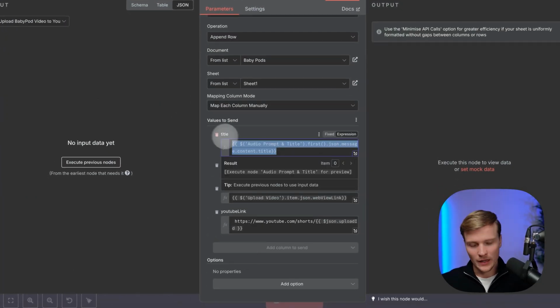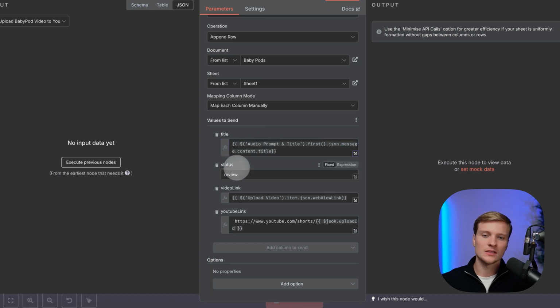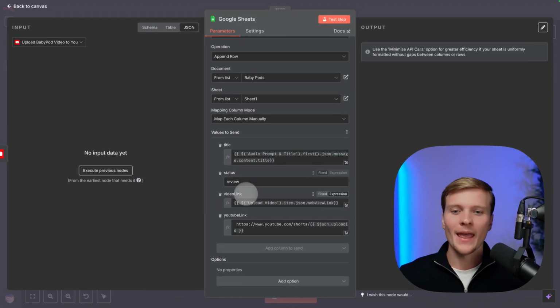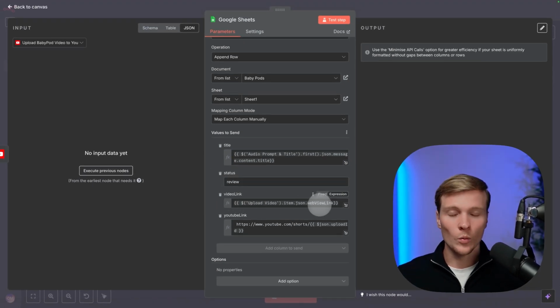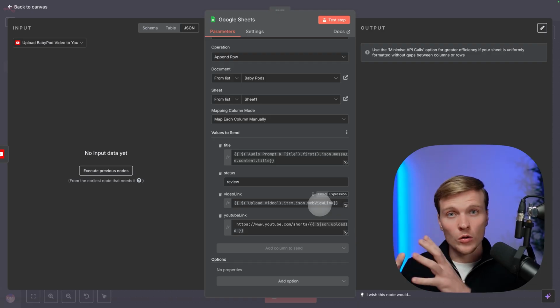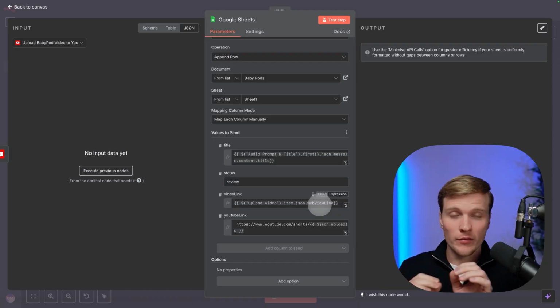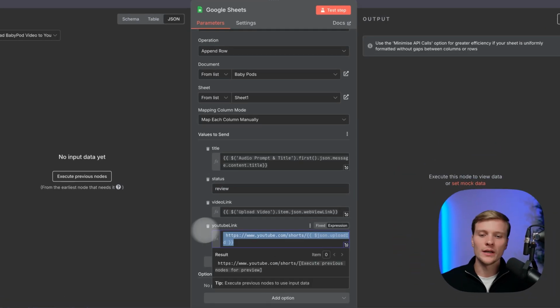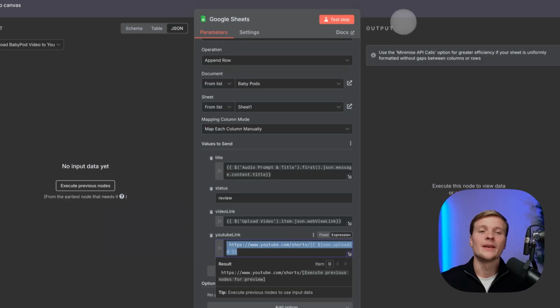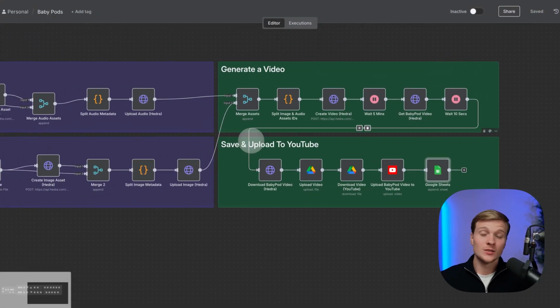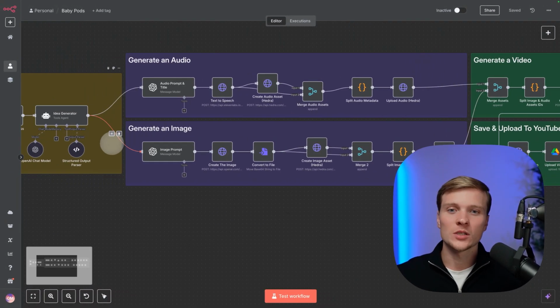We're selecting the title, then we're saying that the status is review, and then we're attaching the video link, which is the link to our Google Drive folder and the video file inside, and then the YouTube link that we've just obtained from the YouTube uploading. So as you can see, the whole workflow is quite simple.